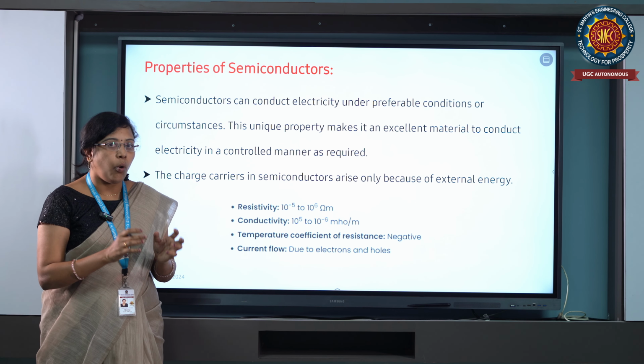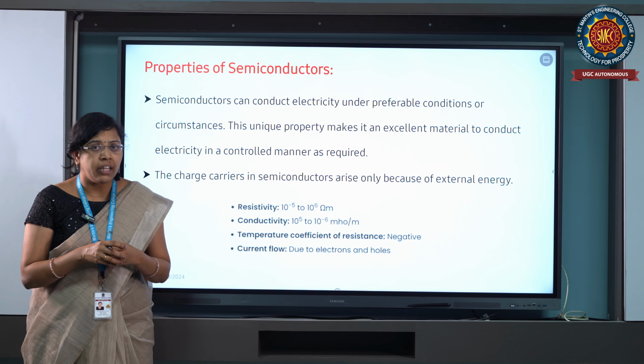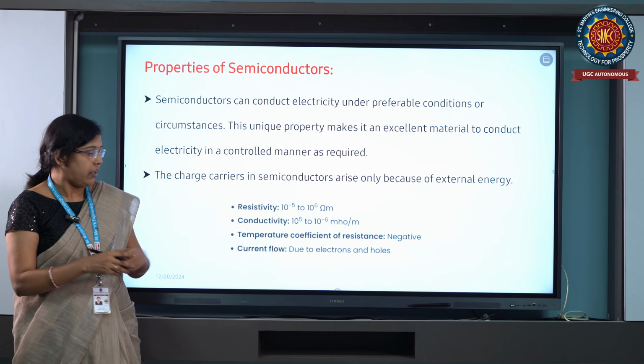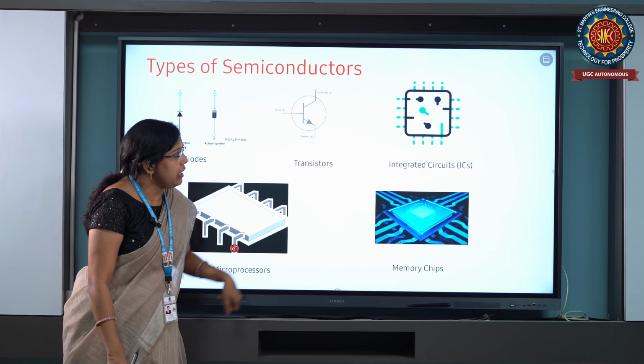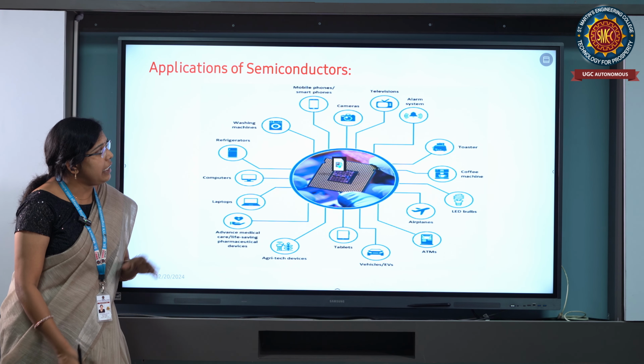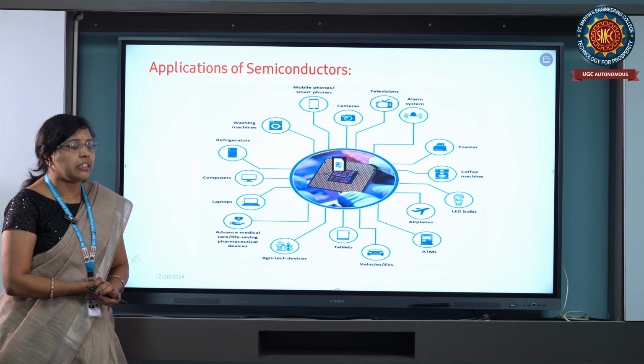Electrons and holes pairing together means doping happened. And finally, applications of semiconductors.